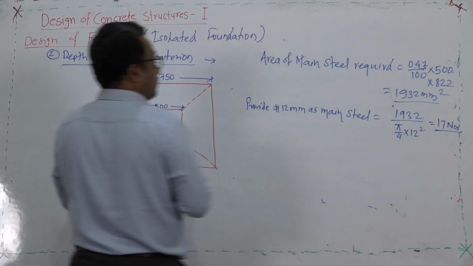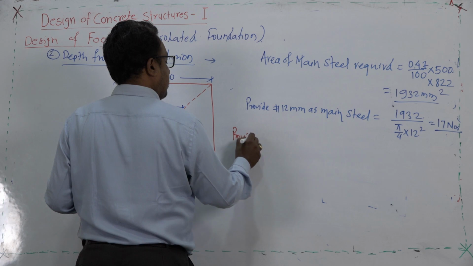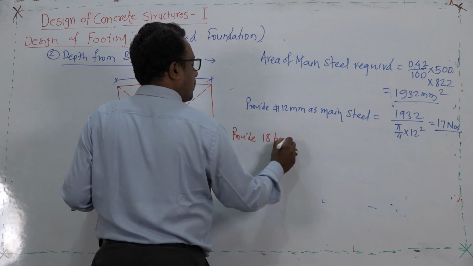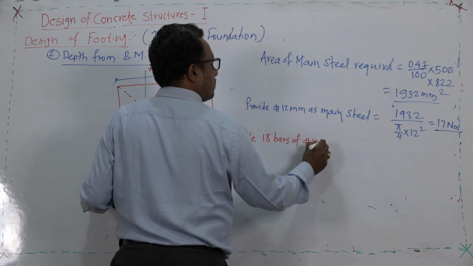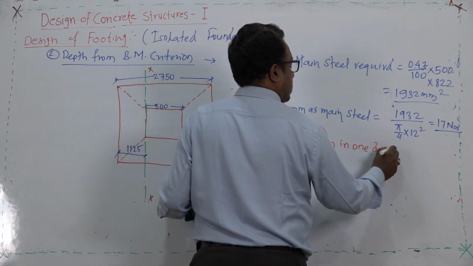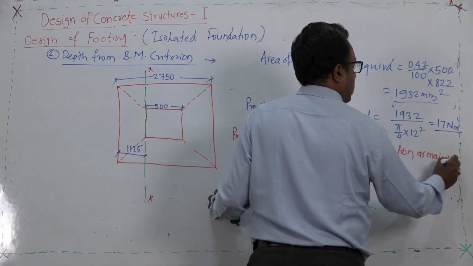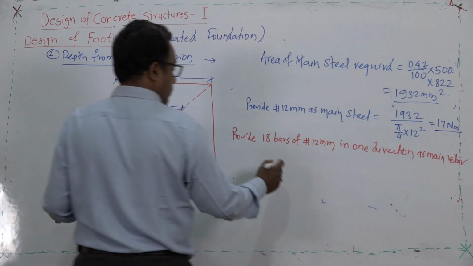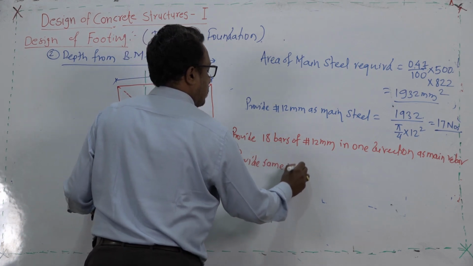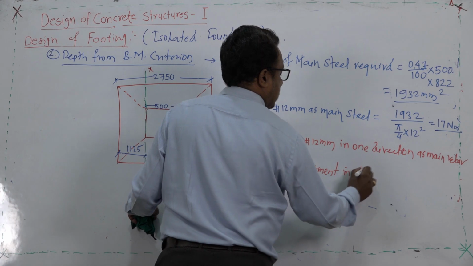Finally, we can come to the conclusion: provide 18 bars of phi 12 mm in one direction as main rebar, and obviously provide the same reinforcement in the other direction also.